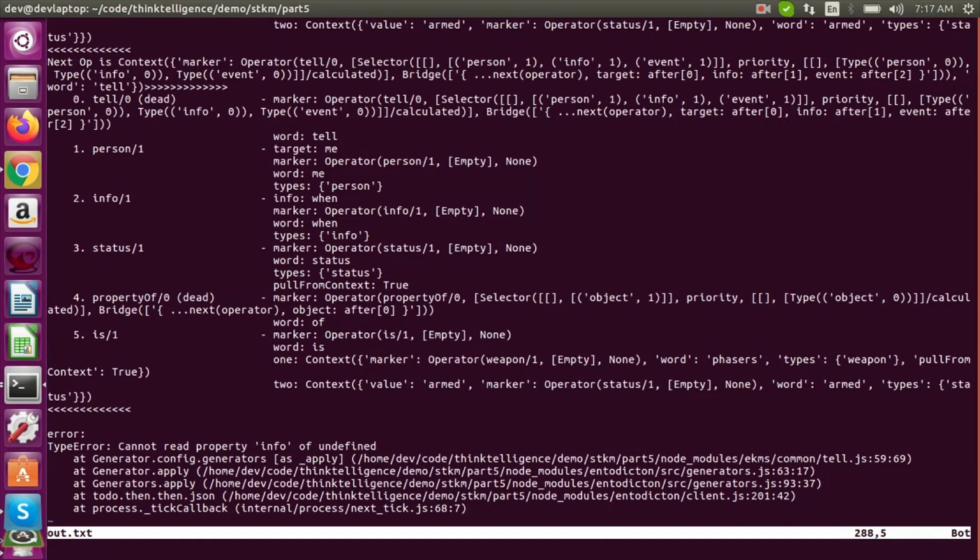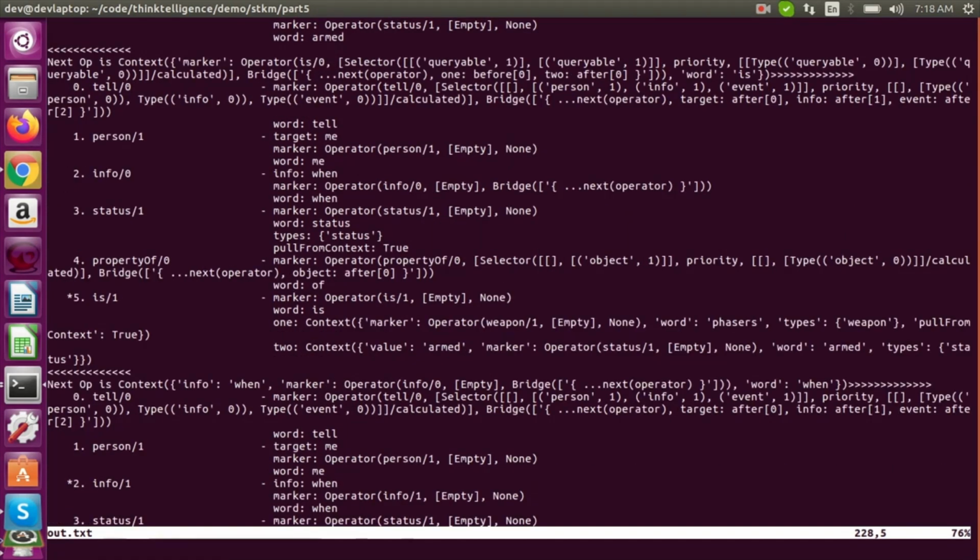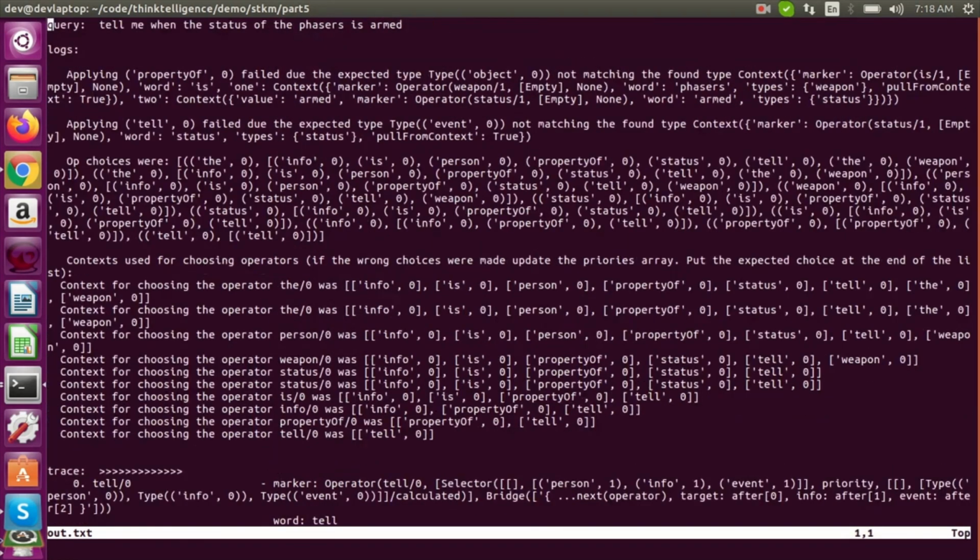And it still didn't work. So what's wrong now? Oh, so it looks like this one died. Yeah, that one died, so it's probably just an operator ordering again. Here it picked the is before the property of, but the sentence is the status of the phasers is armed.